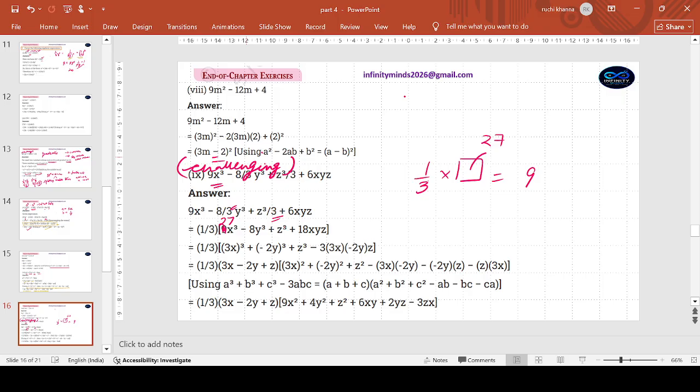Again 1 by 3 goes outside, z cube is left inside. And see, if 1 by 3 goes out from 6, it's like a product, children. So if 1 by 3 goes outside, what do I multiply 1 by 3 with to get a 6 as my answer? You want to have 6, you are taking 1 by 3 common, so you have to place 18 as 1 by 3 into 18, 3 6s are 18. If I open the bracket, 1 by 3 will multiply with 18 and we will reach 6.